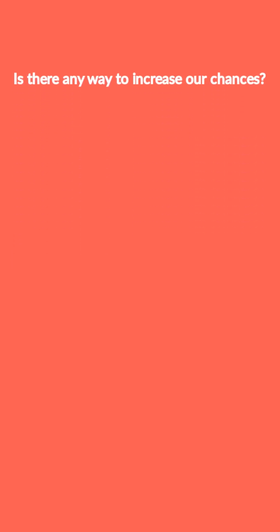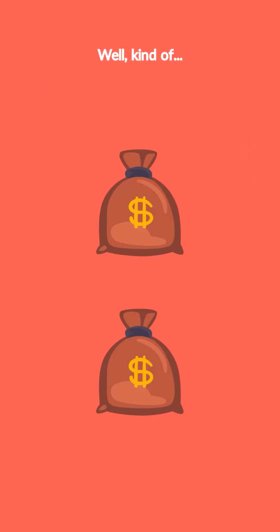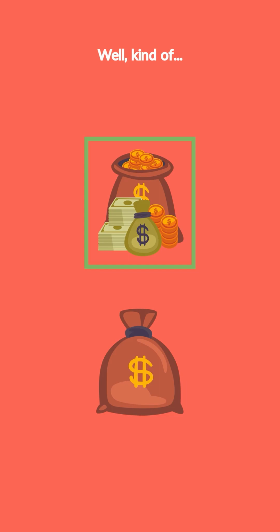Now, is there anything we can do to increase our chances? Well, with these rules, no. But if after we made our initial choice, we are allowed to check how much money is in our money bag, then things can be a little different. In this case, the apparent paradox continues to hold, as this opportunity gives the player no new information, since even after he checks how much money he has in his money bag, the player still doesn't know if this amount equals X or 2X. However, it turns out that this opportunity allows the player to choose the larger money bag with a probability greater than 0.5. This is an extremely surprising result, possible only by using a randomized strategy.